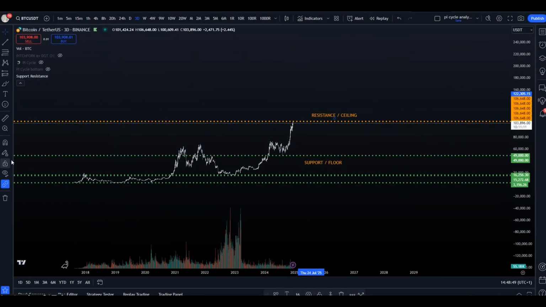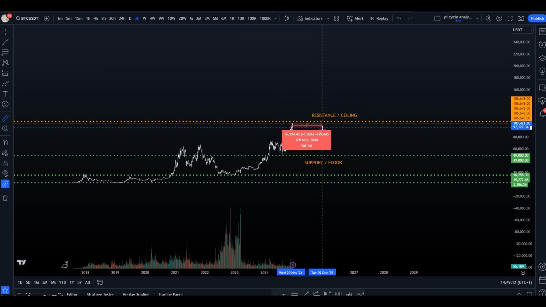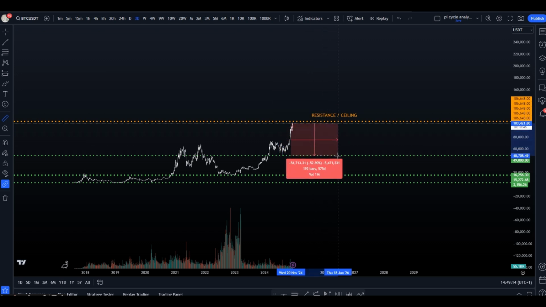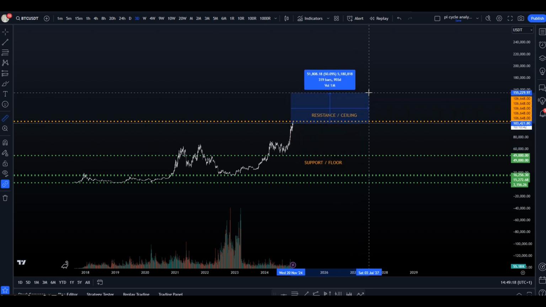Welcome to the concept of support and resistance in crypto trading. Think of support as the floor and resistance as the ceiling for a crypto asset's price. Support levels are where demand pushes the price up, while resistance is where selling pressure pushes it down. Breakouts above resistance or breakdowns below support often signal new trends. These levels are identified through historical price data and are crucial for setting entry and exit points. Support and resistance are fundamental concepts in technical analysis.